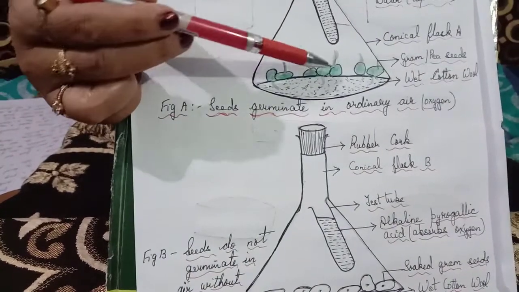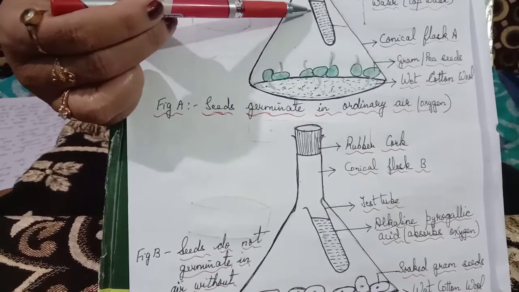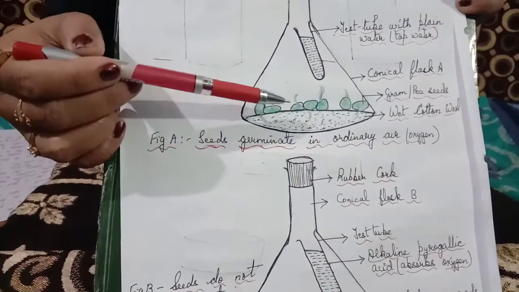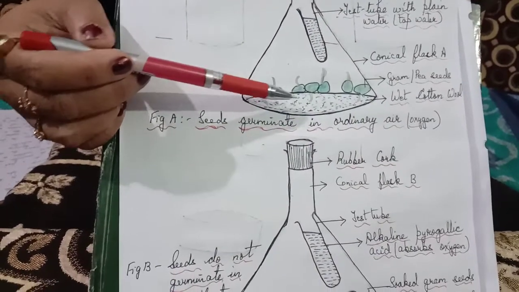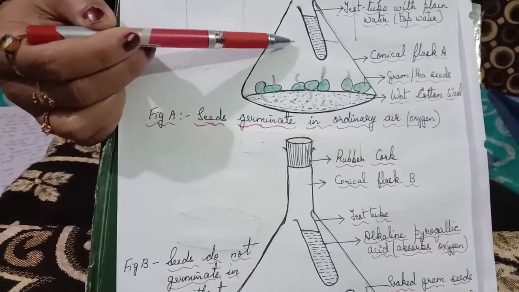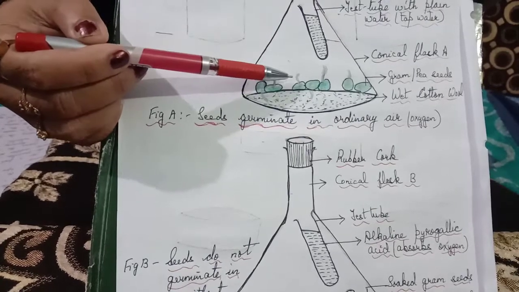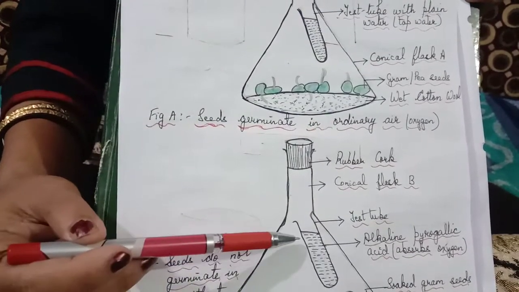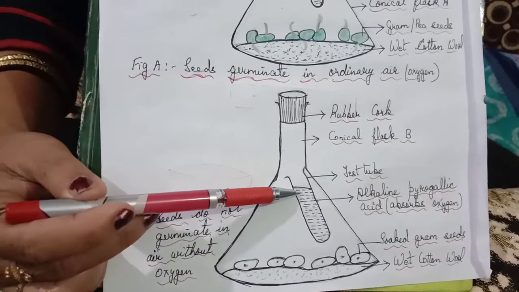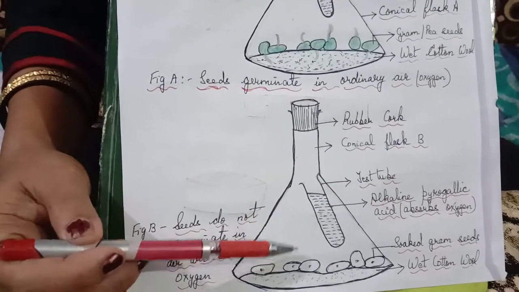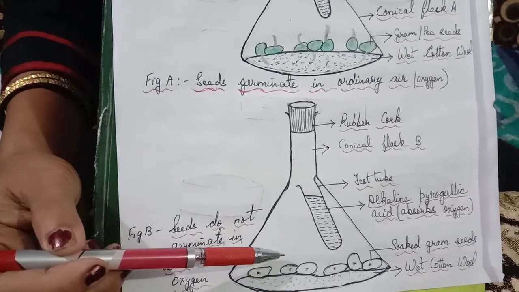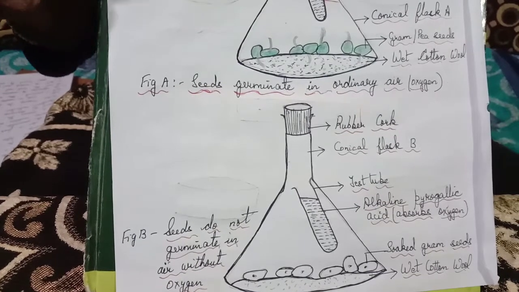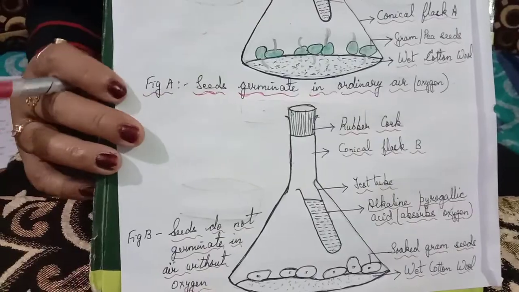The seeds kept in the conical flask having the test tube with plain water germinate, because the seeds were kept at a suitable temperature, water was provided, moisture was there because of the wet cotton wool, and the air inside had oxygen, which provided the required oxygen. Whereas in conical flask B, since the oxygen was absorbed by the pyrogallic acid, the seeds could not get oxygen and therefore failed to germinate. So these three experiments prove that suitable temperature, water and oxygen are required for germination.